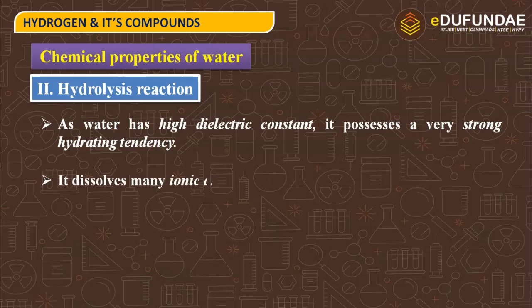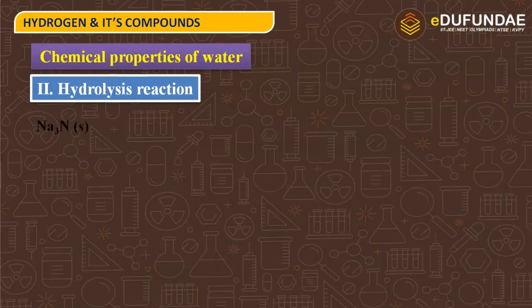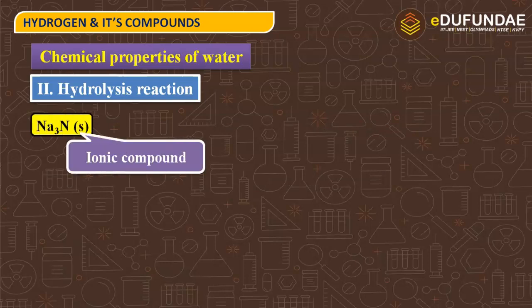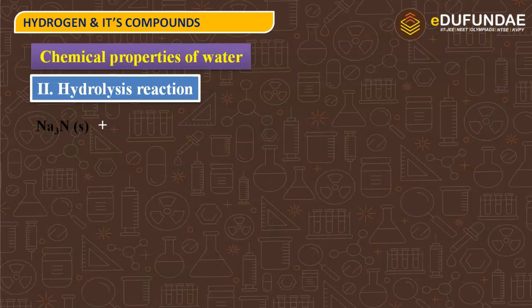That is why it dissolves many ionic as well as covalent compounds. If the dielectric constant of any solvent is high, that means it is a very good solvent. For example, sodium nitride, which is an ionic compound, when it reacts with water, then ammonia and sodium hydroxide are formed.